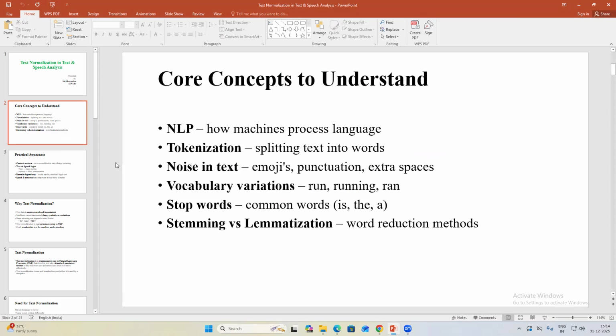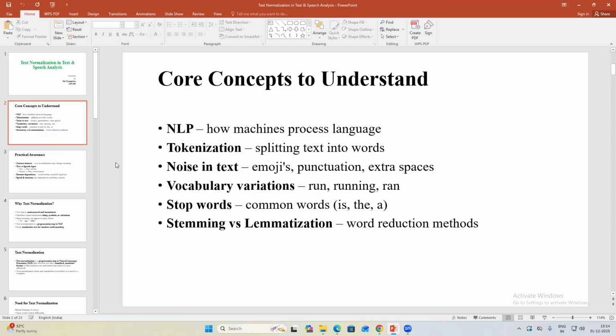Vocabulary variation means a single word with multiple variations like run, running, ran, depending upon the grammatical variation, that is tense. Stop words are common words or conjunctions which do not carry much meaning. And the processes are stemming versus lemmatization, which are word reduction methods.